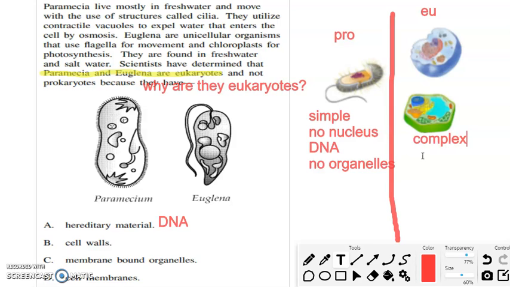Okay, and when we look at our eukaryotic cells over here and compare them, we should notice that these are definitely more complex cells. They're more complicated. They're bigger cells. And the reason why is because they have all of those membrane-bound organelles in them. Eukaryotes are complex because they have all of these little organelles that do different jobs.